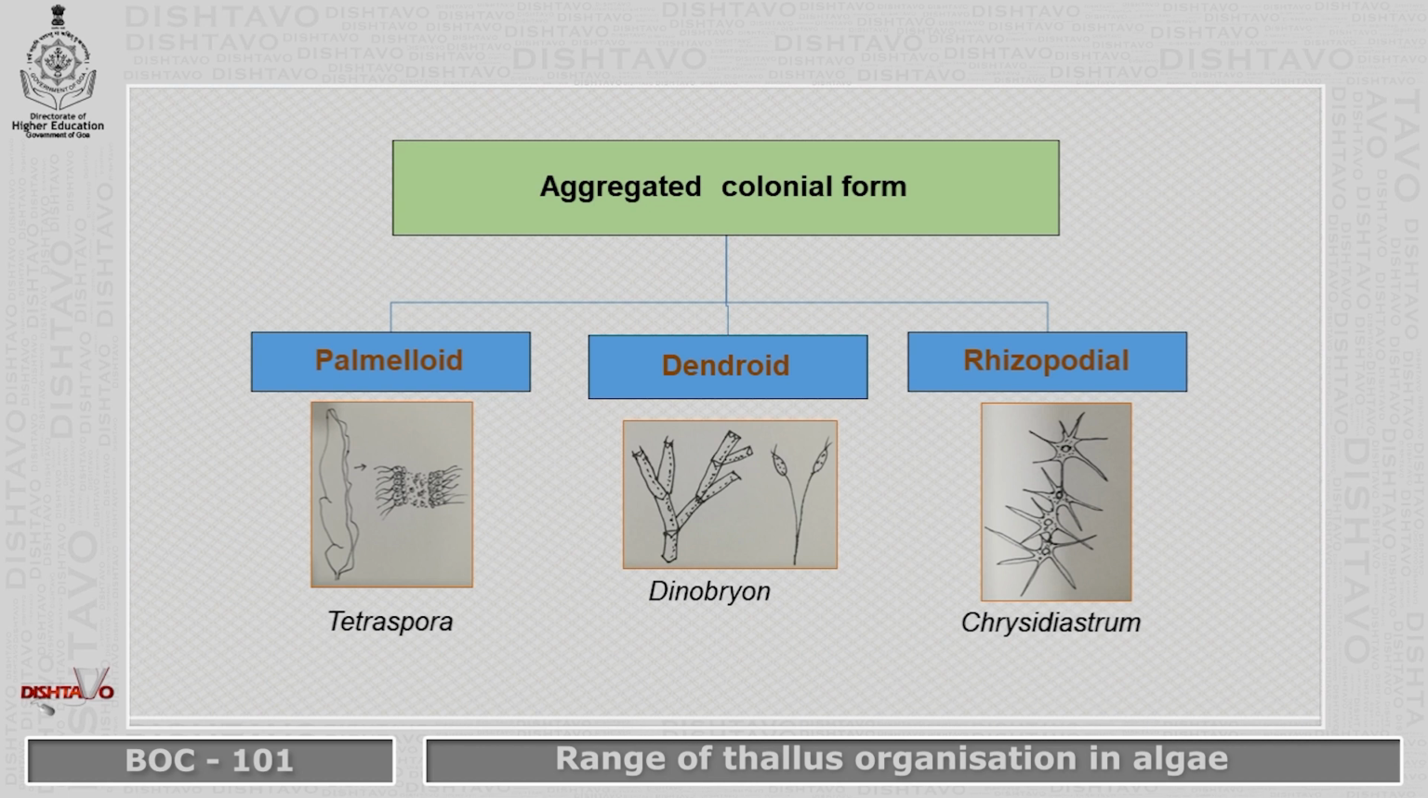Rhizopodial type, we have examples of Chrysidiastrum, where you will find the cells showing cytoplasmic streaming, and these cytoplasmic strands are connected to each other by rhizopodia, forming a colony with a mucilaginous mass around it.